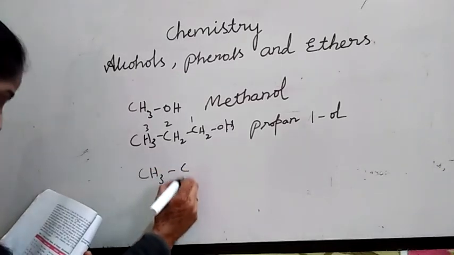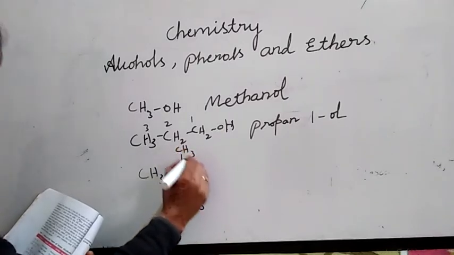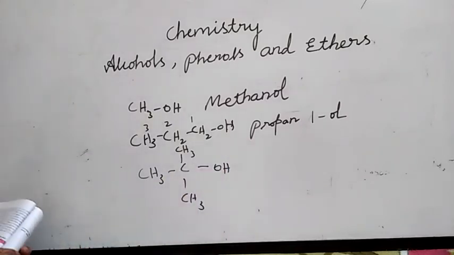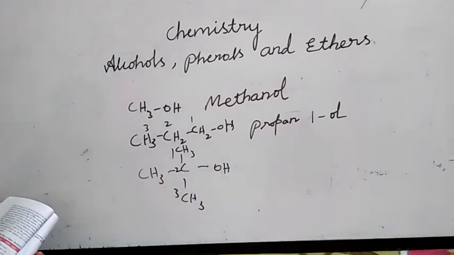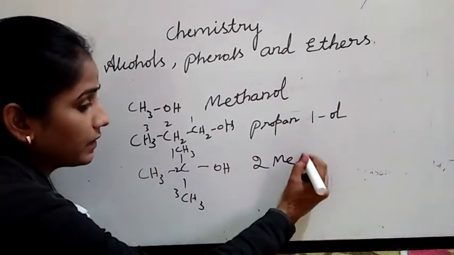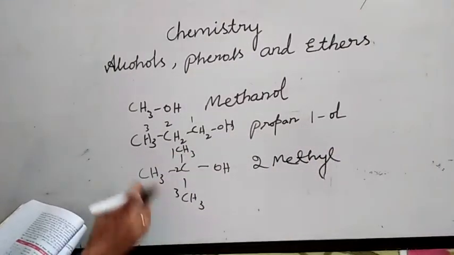CH3, CH3, CH3, OH. What you have to do is select the biggest carbon chain, 1, 2, 3. There is a 2-methyl. What's the parent chain?